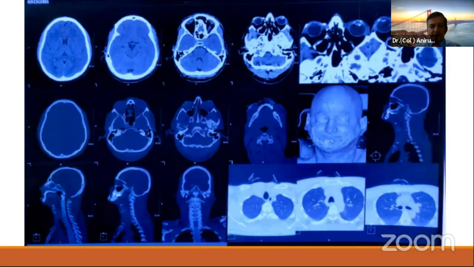Just to show you, a scan of a fighter pilot who had ejected around a year and a half back, and we had seen him. In one particular slide you can see the entire misfortune event. There were spinal injuries, there were pieces which stuck onto the face of the fighter pilot, and as you can see on the top right corner, there is an intraocular foreign body and an intraorbital foreign body. So these are all the events which can happen in an unfortunate ejection event.